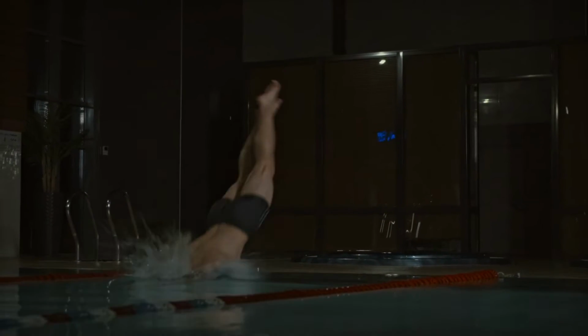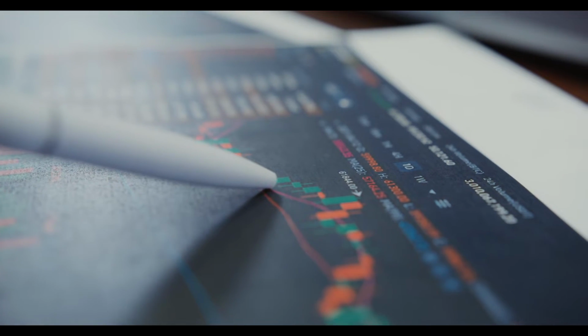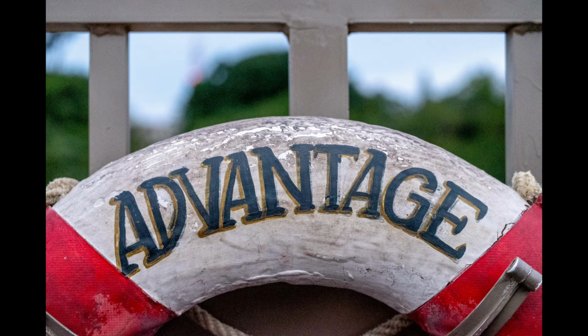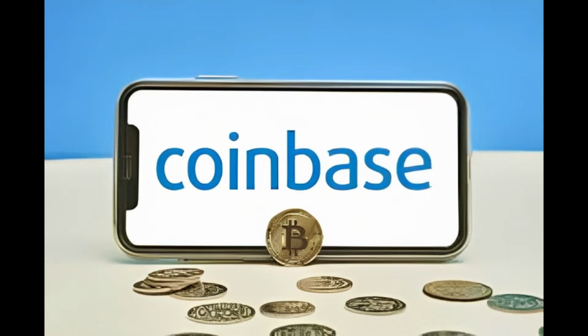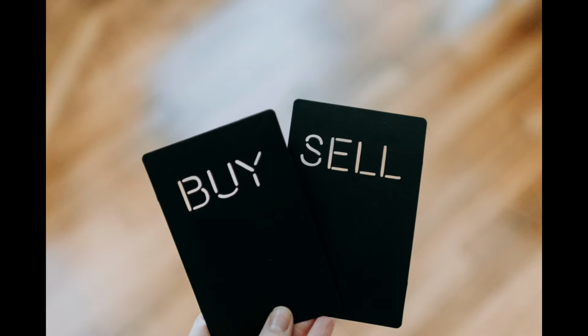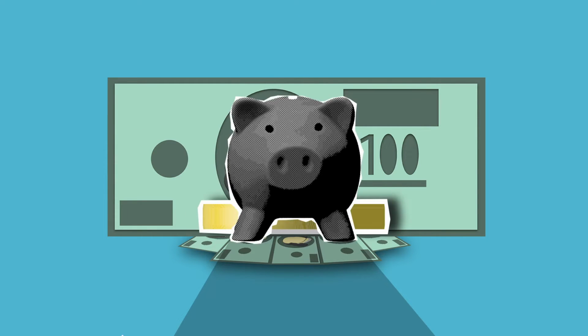Before we dive in, let's first define what crypto arbitrage trading is. Crypto arbitrage trading involves taking advantage of price differences between different exchanges or marketplaces to buy and sell cryptocurrencies, resulting in a profit. Now let's talk about how this works.